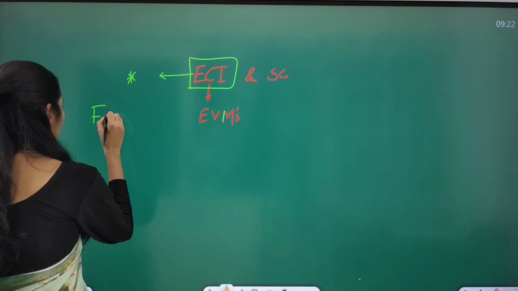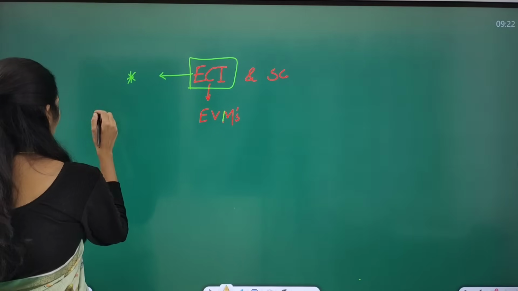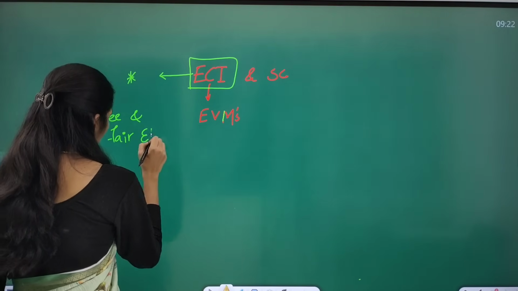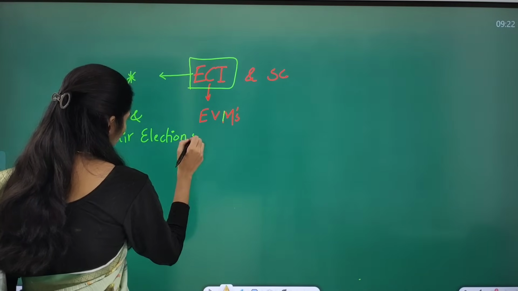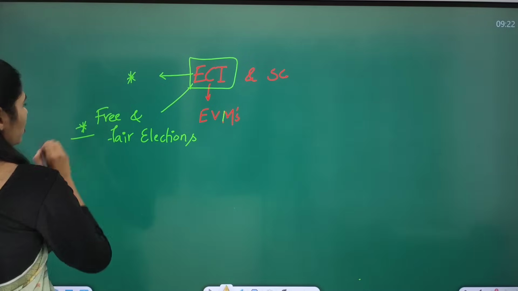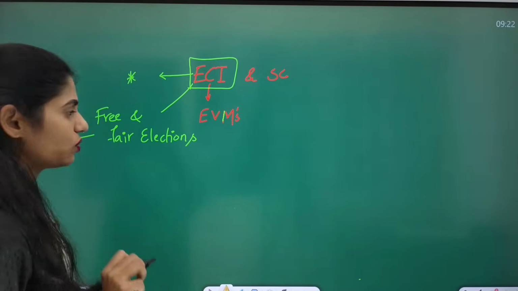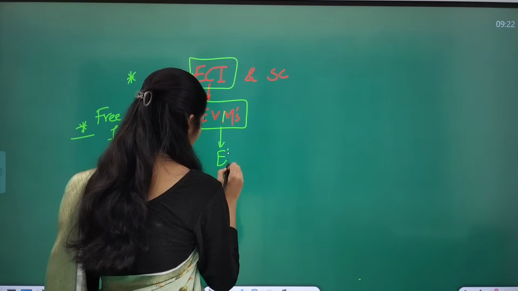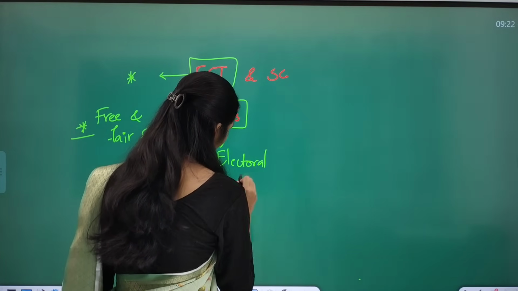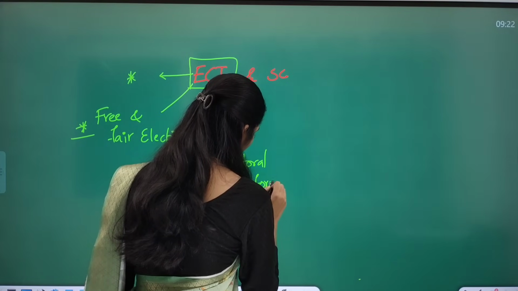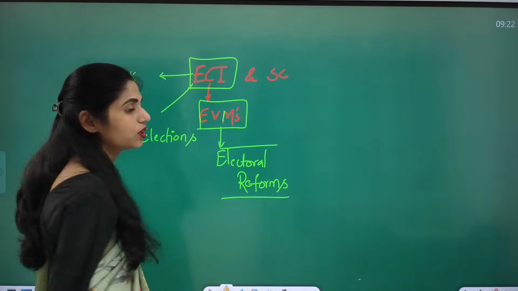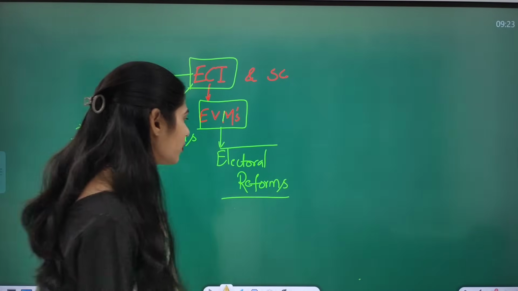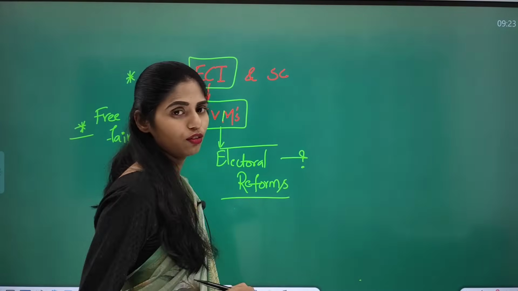So you can expect a question regarding free and fair elections for sure in your Mains 2024. And here you have to focus on the topic called electoral reforms. In your M. Lakshmikant book, there is a separate chapter on electoral reforms, and that is very useful. So here you have to see what those reforms are.